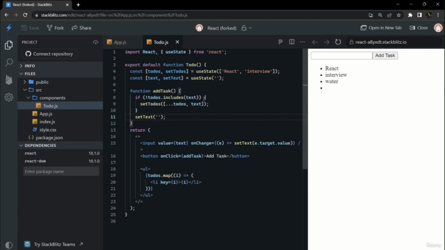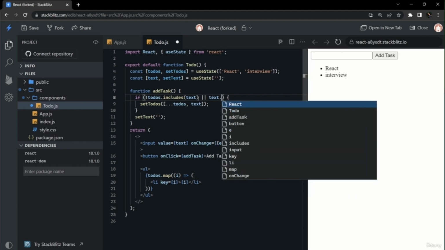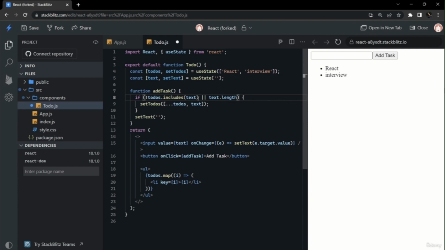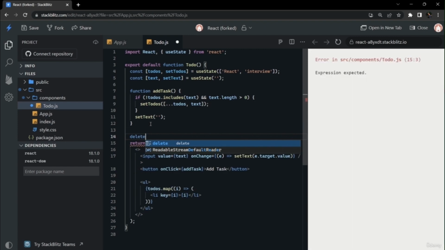Now we can see that there is another problem: an empty string can be added, because we haven't put a null check here. So if text.length is greater than 0, only then we should add the text. So we will check it. Now it is working as expected. Our input is cleared, and we are not able to add any duplicate tasks to our list. So our list is complete.